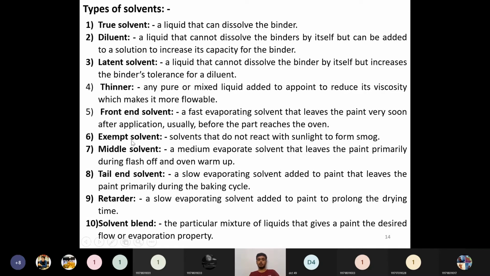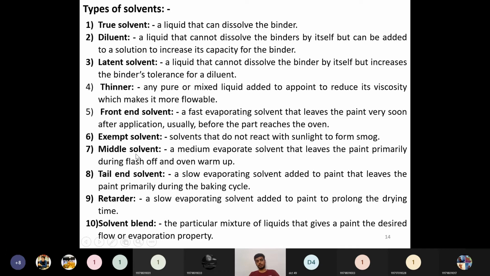The next one is the exempt solvent. What does this mean? The exempt solvent is a solvent that does not react with sunlight to form smog. Some types of solvents will not react with sunlight, which makes them best suited for exterior paints. Whenever we use such solvents in exterior paint, they will not react with the sunlight, and the spoiling characteristics of that paint will be very low. It will not form smog through reaction with sunlight. That solvent is called an exempt solvent.